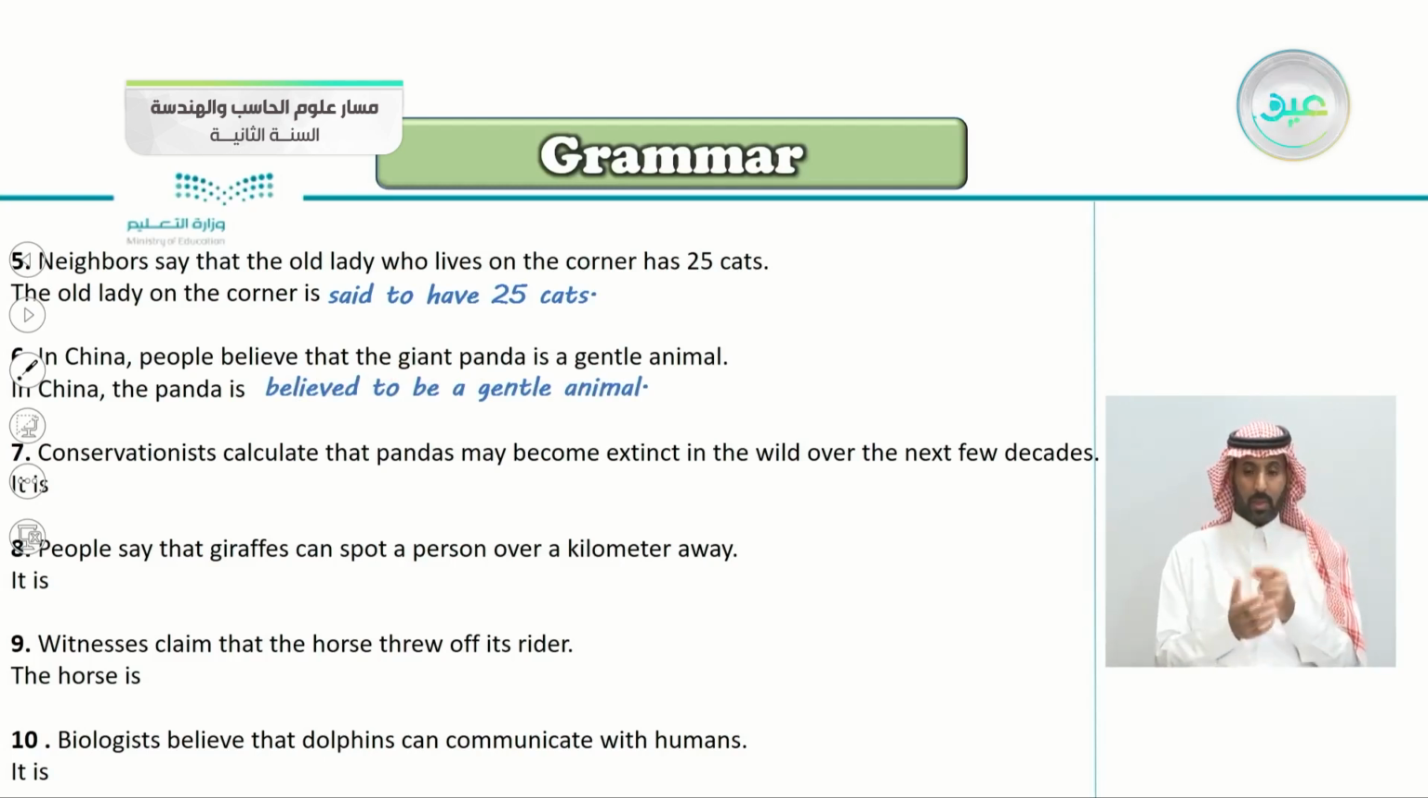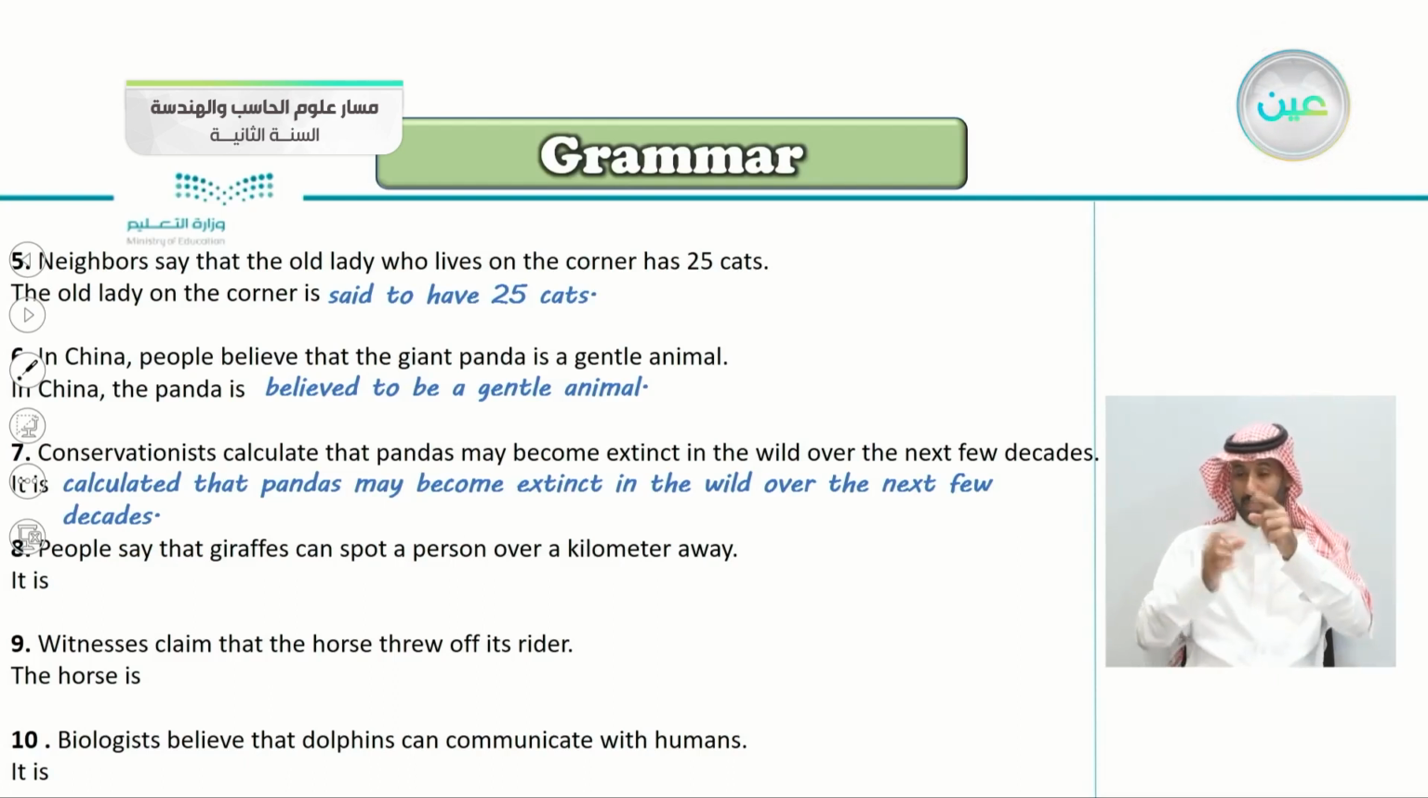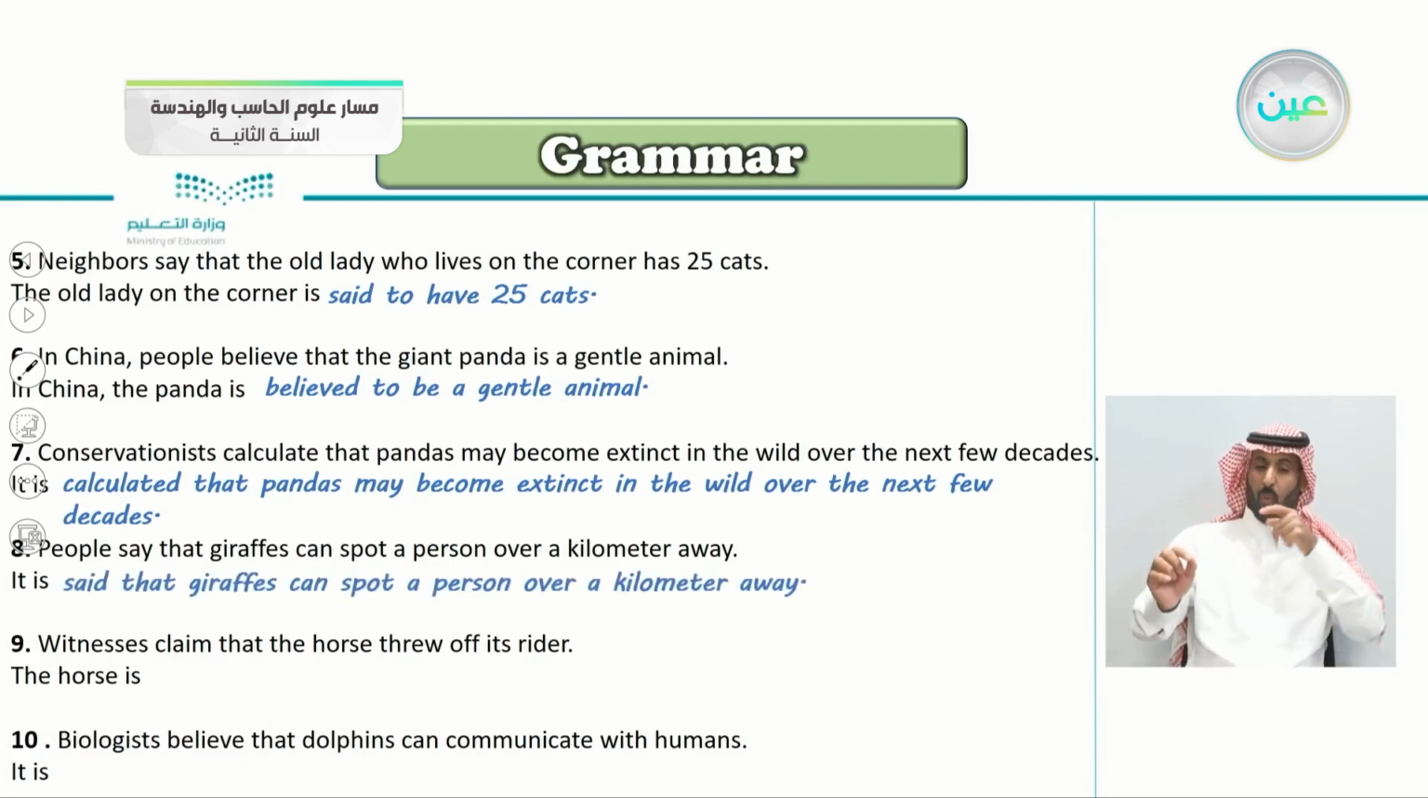Conservationists calculate that pandas may become extinct in the wild over the next few decades. So it is, yes, it is calculated that pandas may have become extinct in the wild over the next few decades. People say that giraffes can spot a person over a kilometer away. So it is said that giraffes can spot a person over a kilometer away.